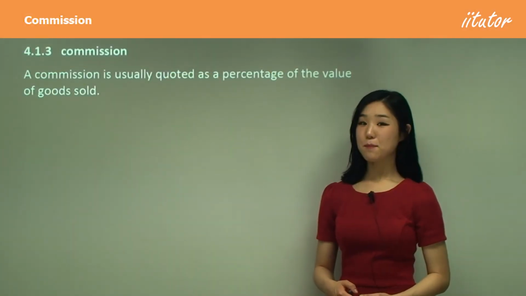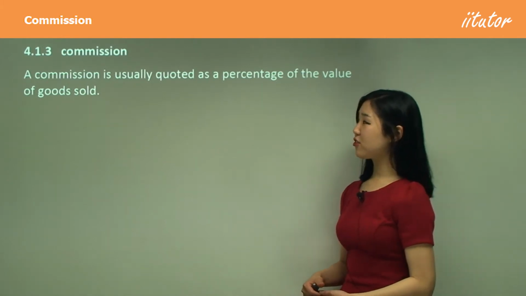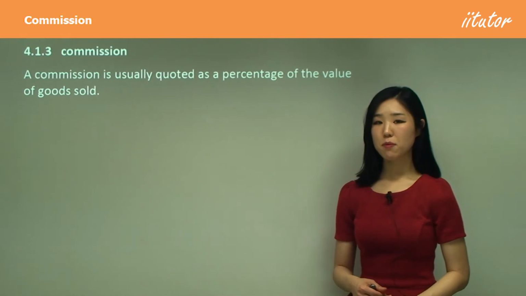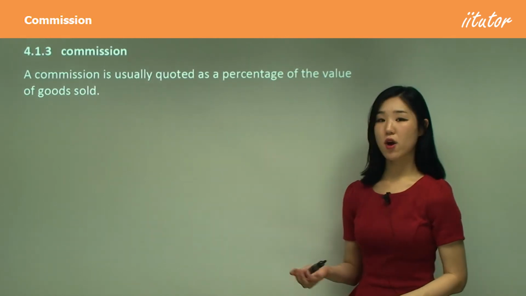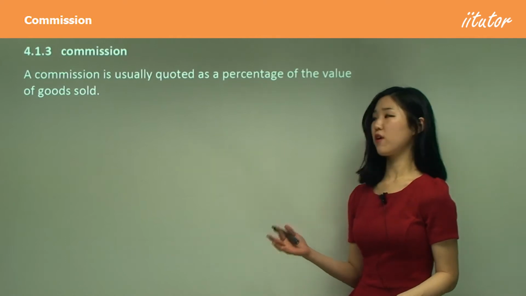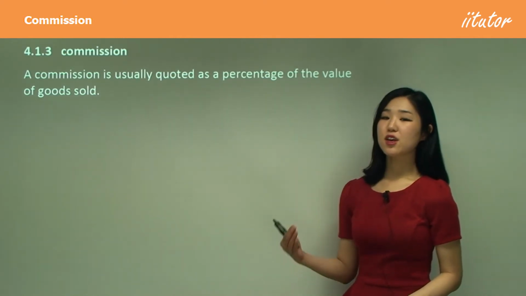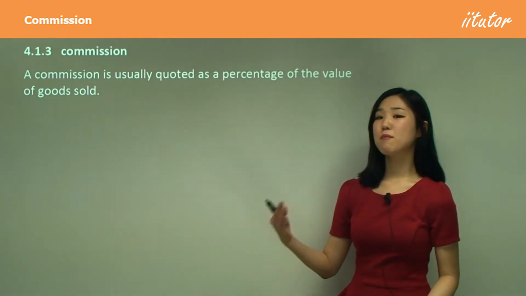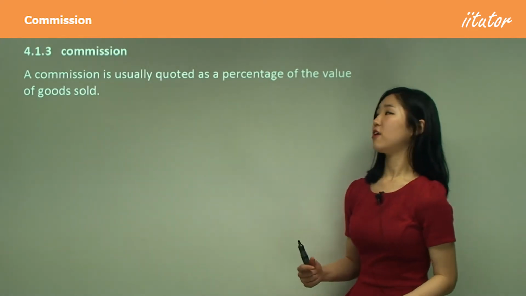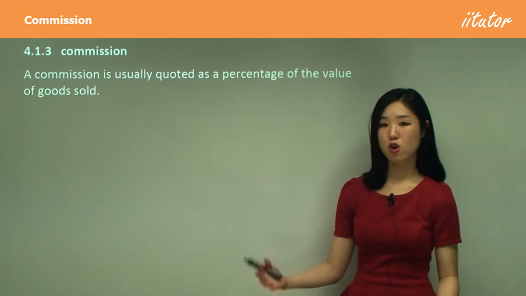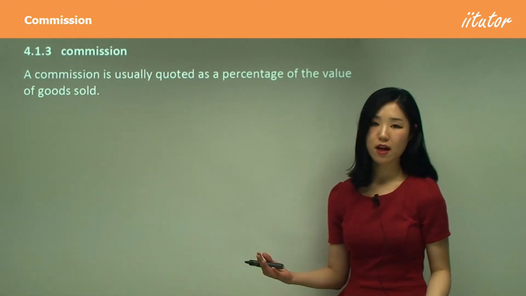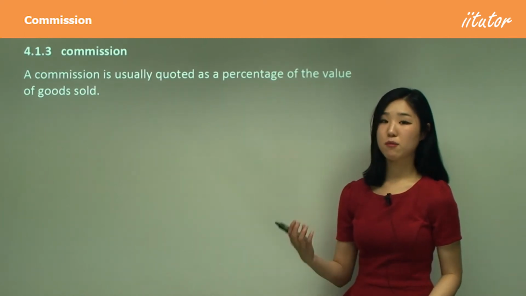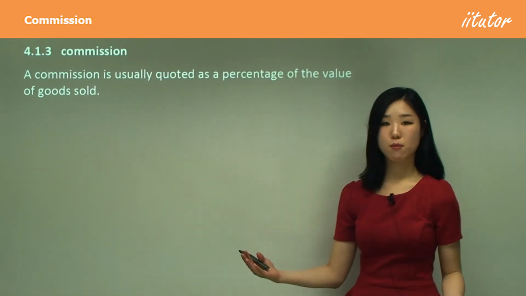Now let's look at commission. Commission is usually quoted as a percentage of the value of goods sold. So maybe if you're an assistant working at an electricity shop or selling some appliances, depending on how much amount of sales you make, you may get an extra commission. You may get 20% of the total sales, 30% of the total sales, that depends on the company. But that's the idea of commission, getting a percentage of the number of sales.